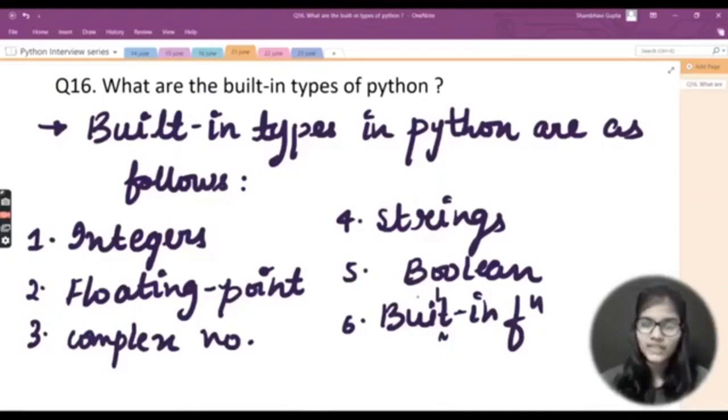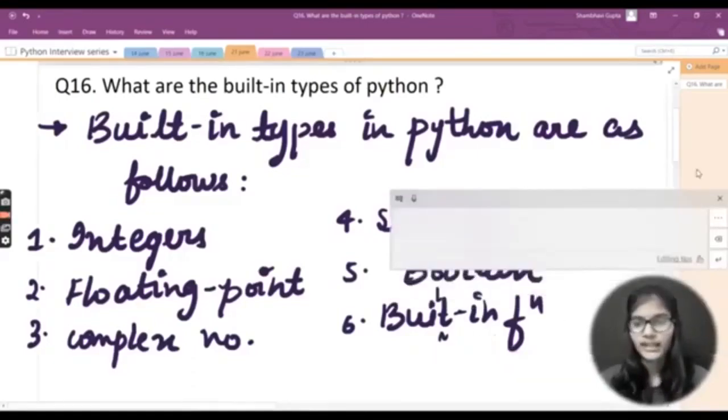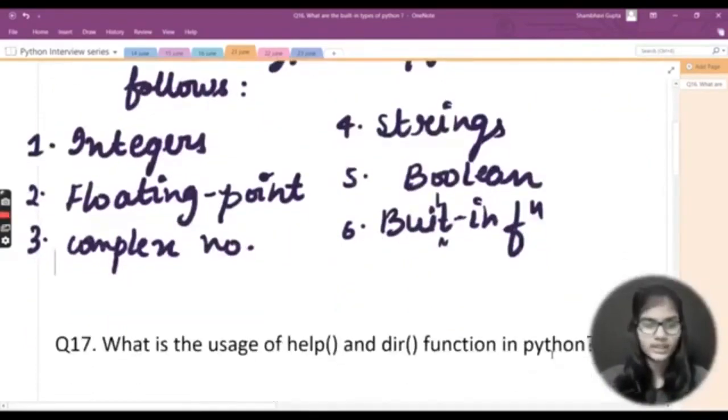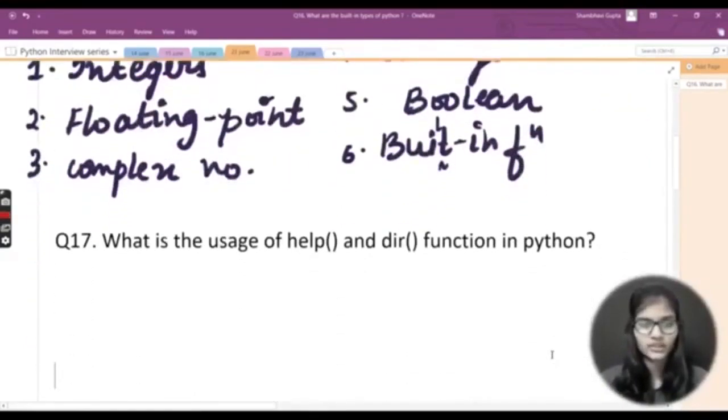And other than that, we have built-in data types here, and those are basically integers, float, complex numbers, strings, and the Booleans, right? These are the built-in data types which we have here. So this is the answer to this question, what are the built-in types of Python programming language, right? I hope you got the idea of how to answer this question. Now let's move on to the next question, and let me go down so that I can look at the next question.